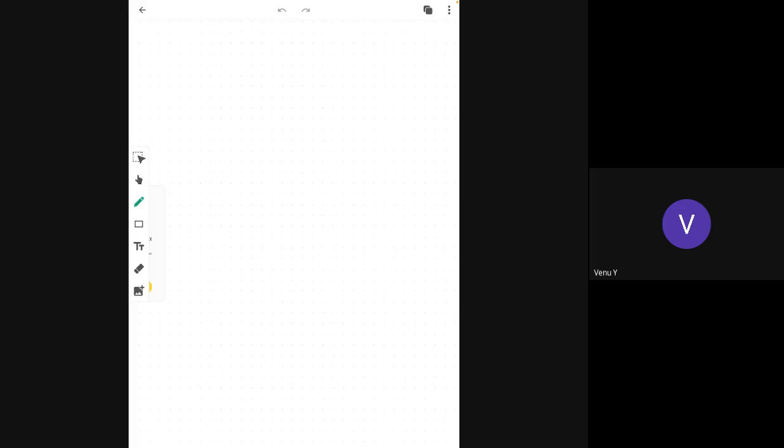Now draw the circuit here. This is the nominal pi model.